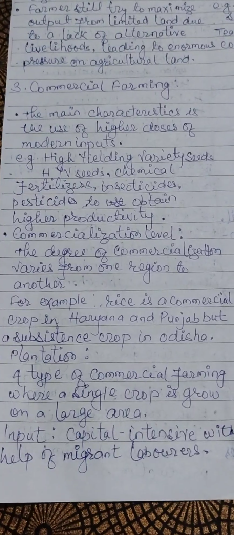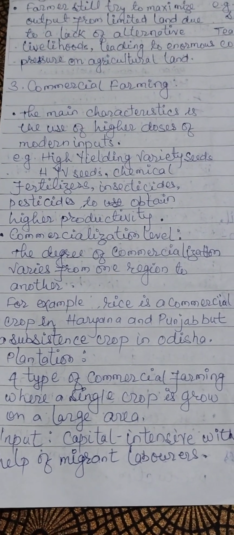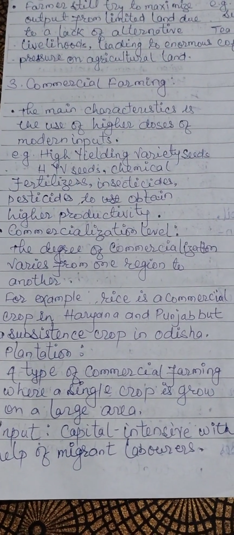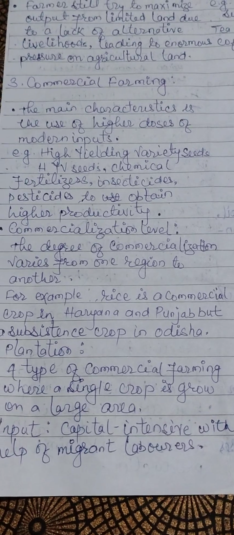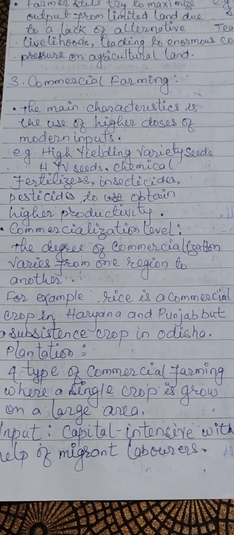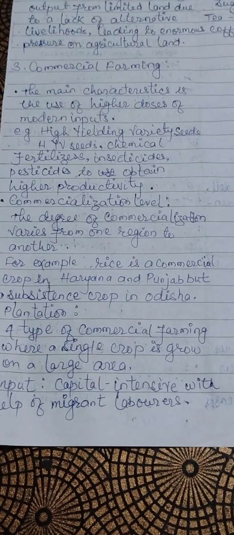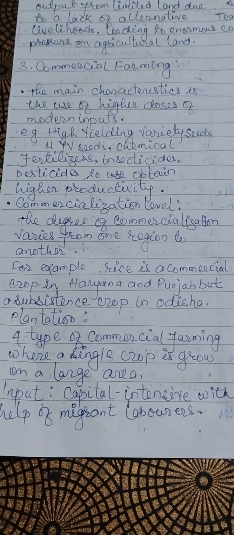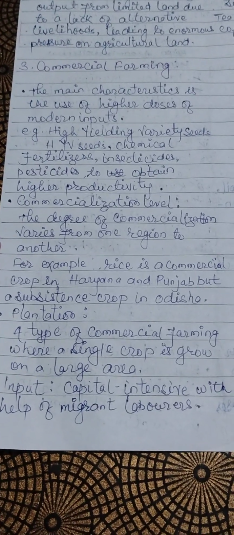It is a commercial farming, so the commercial level depends and varies from one region to another. For example, rice is a commercial crop in Haryana and Punjab, but a subsistence crop in Odisha.